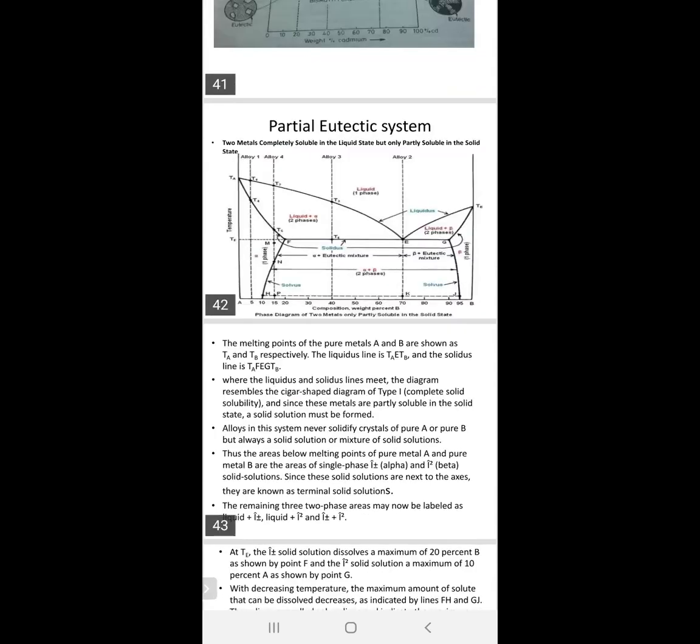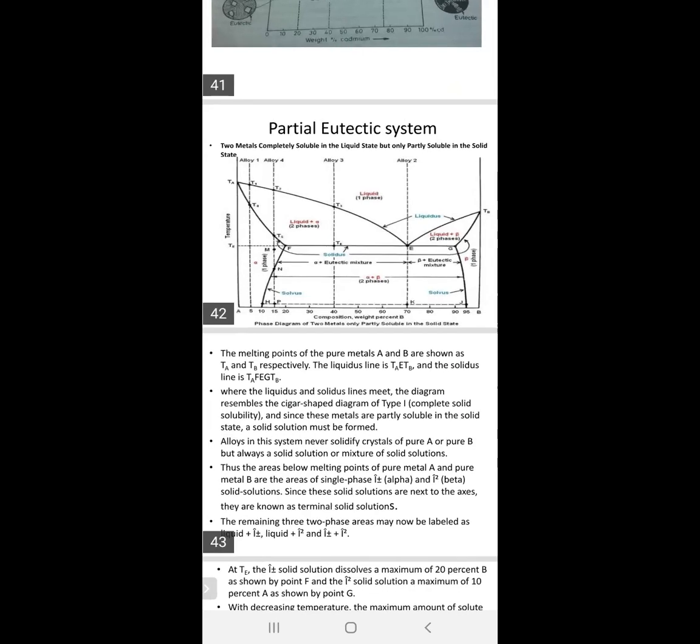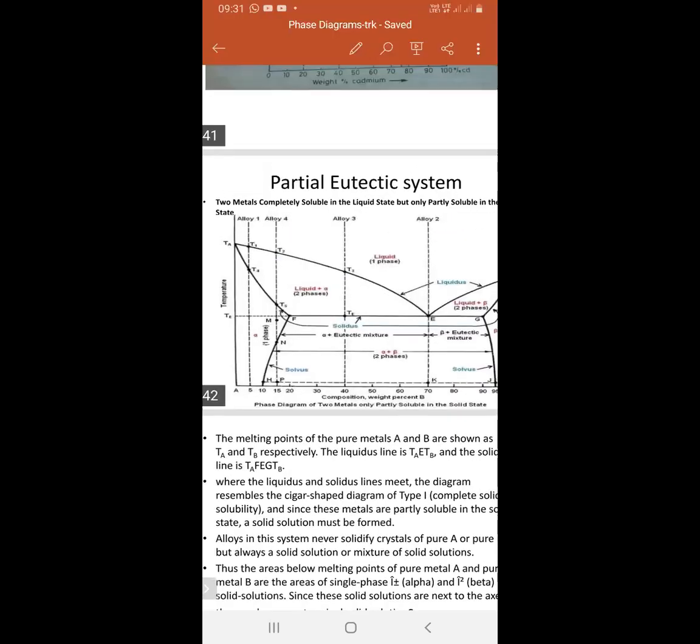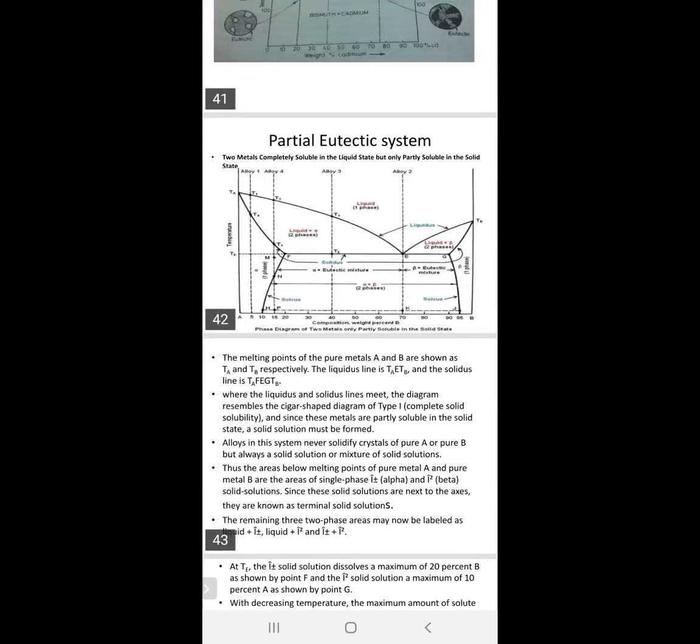This one is the total figure, a partial eutectic. Here a few lines have been drawn: Li1, Li2, Li3, Li4. Why have I drawn these lines? So that you will easily understand how the temperature is changing.